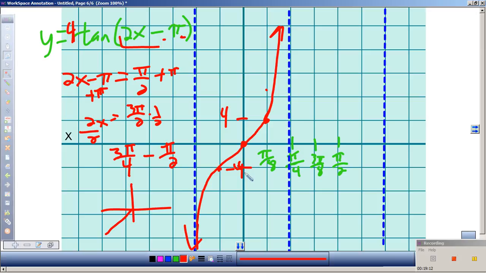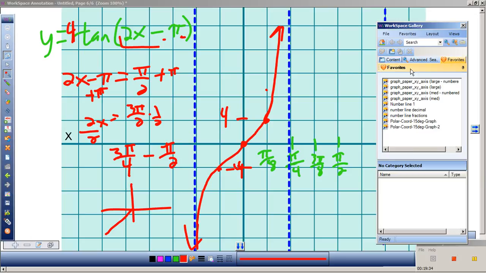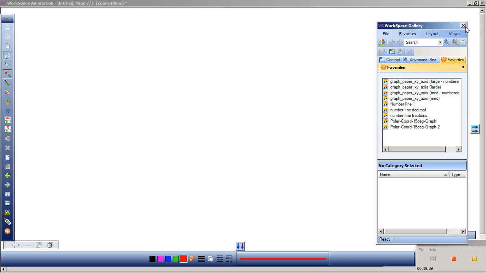However, this is just tangent. We also have cotangent, secant, cosecant. So, what do you expect the period of secant and cosecant to be?